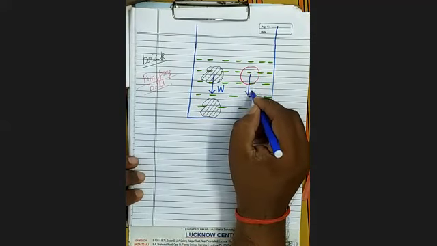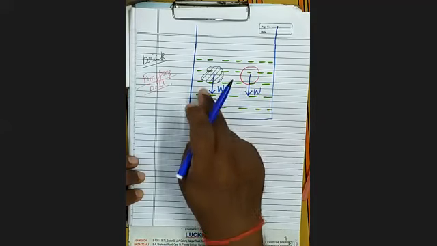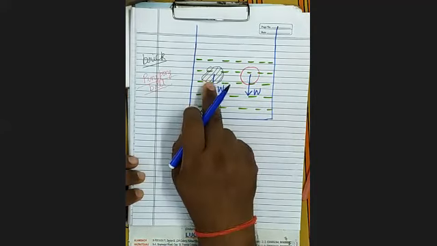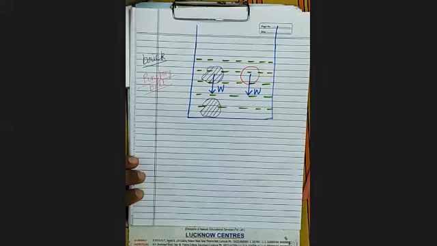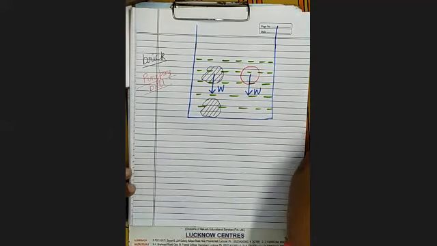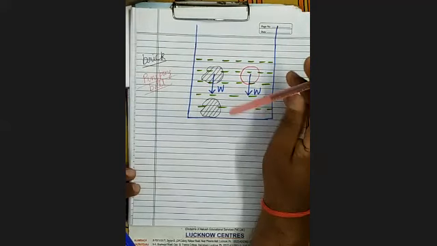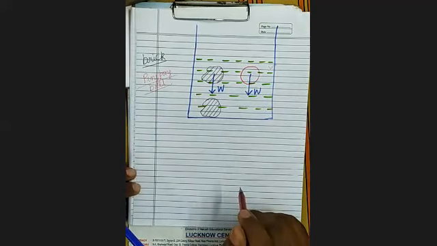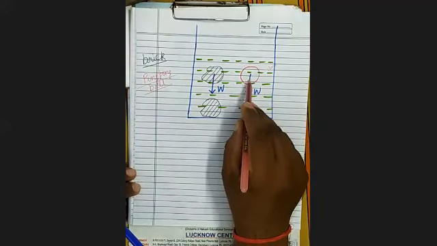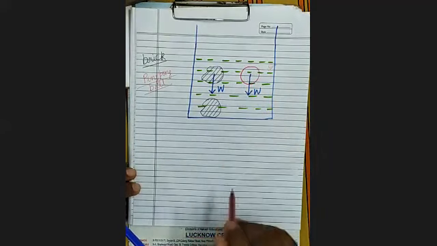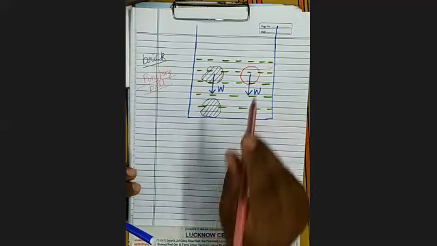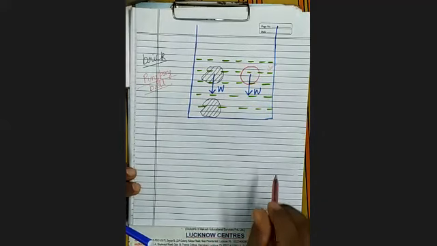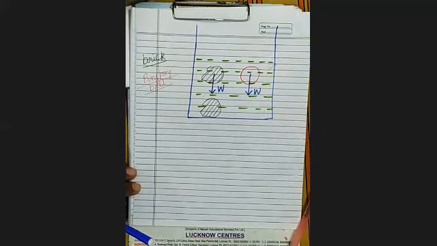Here, because of weight, buoyancy is acting like this. Here also weight is acting in the downward direction. But this example suggests that from here we get the idea of some upward force also. Some upward force is also acting on it in the upward direction.